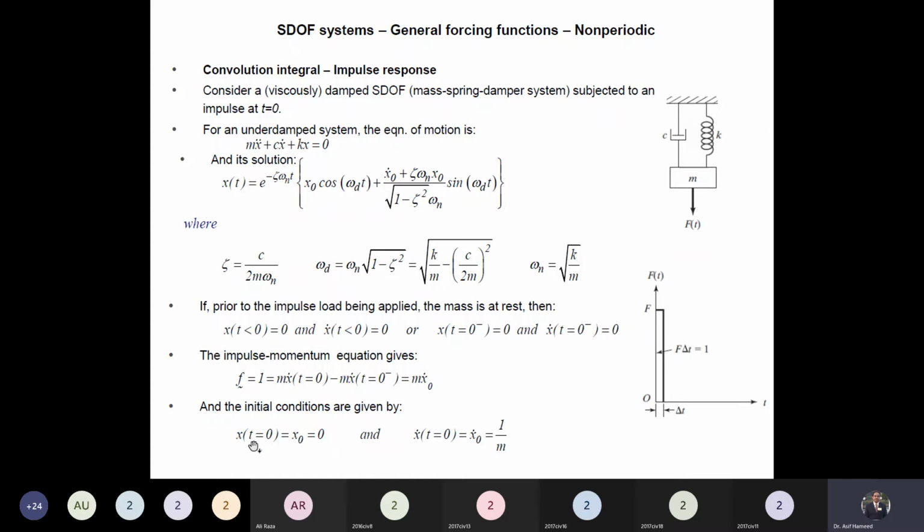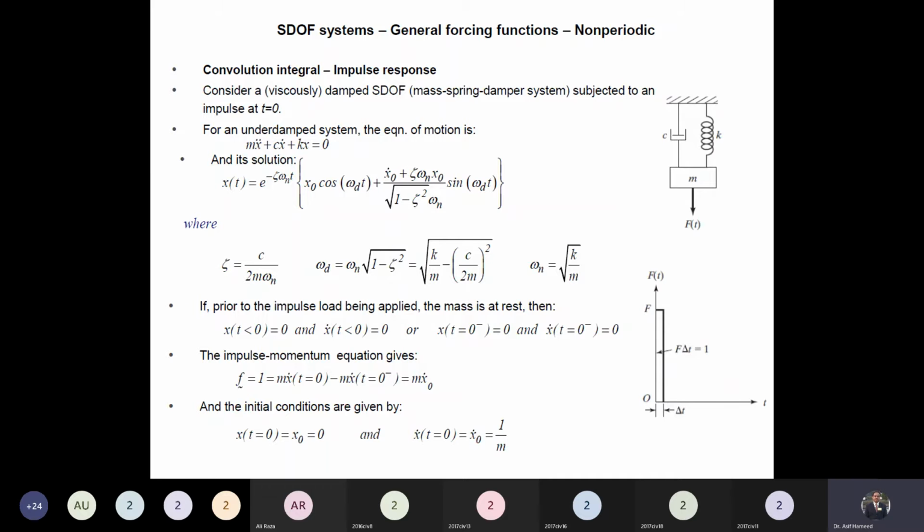Initial displacement is equal to 0, and the velocity, for the unit impulse, is equal to 1 over m. Do you understand this one? Any confusion about this point? It is important.